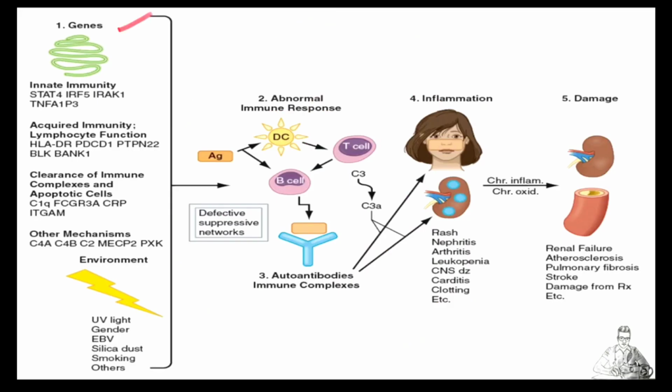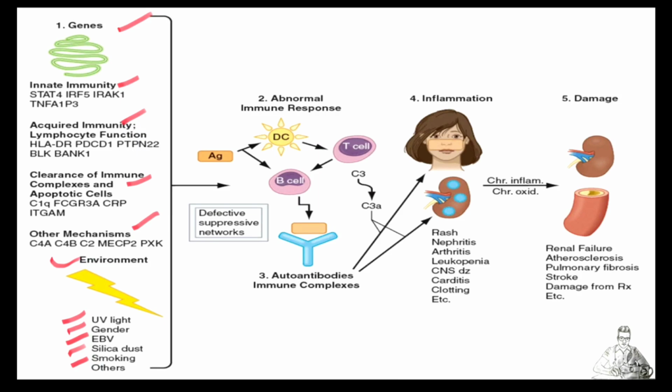So with this table we can easily understand how susceptibility genes and the immune system, like innate and acquired immunity, immune complexes and apoptotic cells, low levels of complement components, along with environmental risk factors like UV light, gender, Epstein-Barr virus, silica dust and smoking, make an individual susceptible to developing SLE.